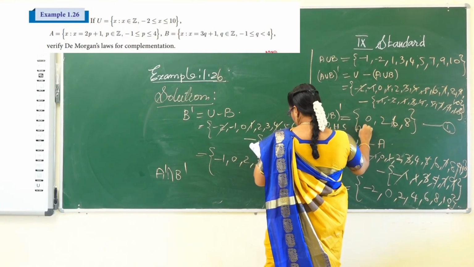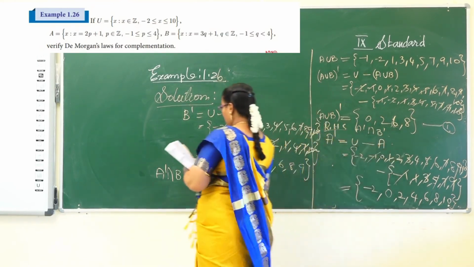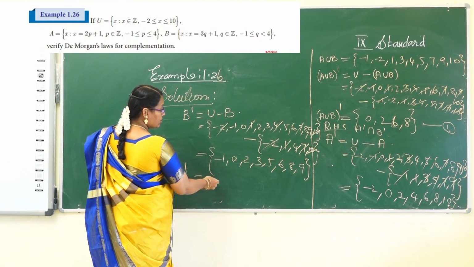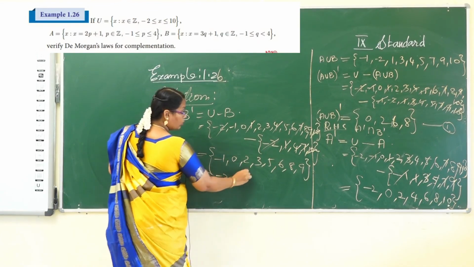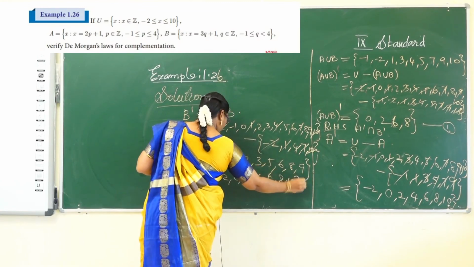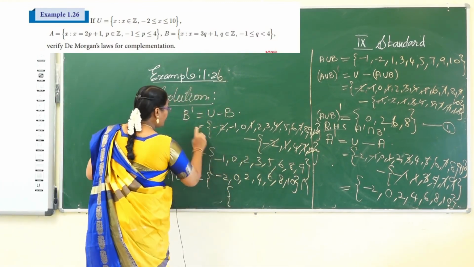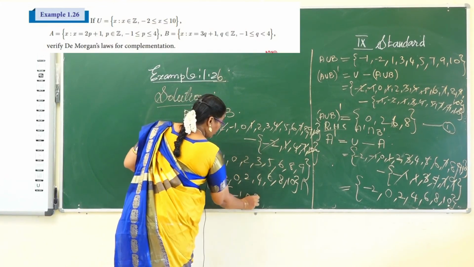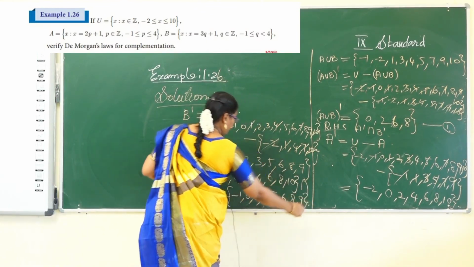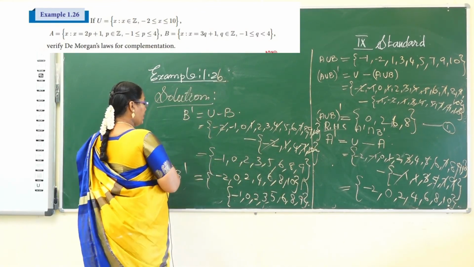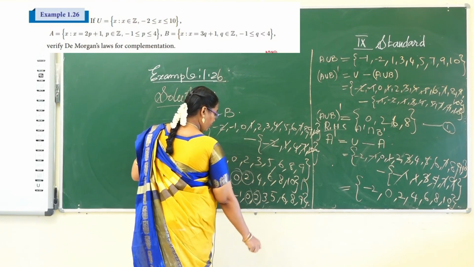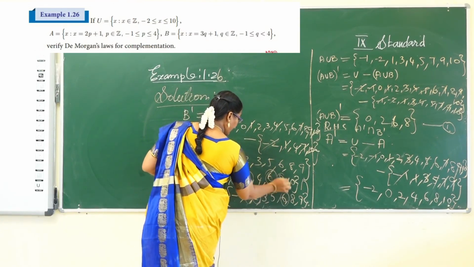So A dash intersection B dash is equal to A dash values minus 2, 0, 2, 4, 6, 8, 10, intersection B dash values minus 1, 0, 2, 3, 5, 6, 8, 9. Intersection means common elements. Mark the common elements: 0, 2, 6, 8.